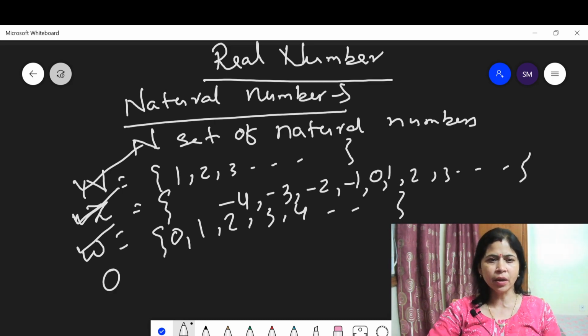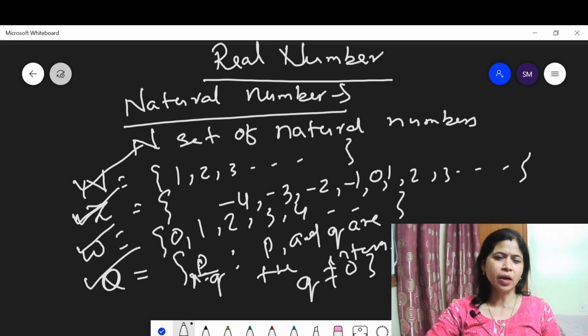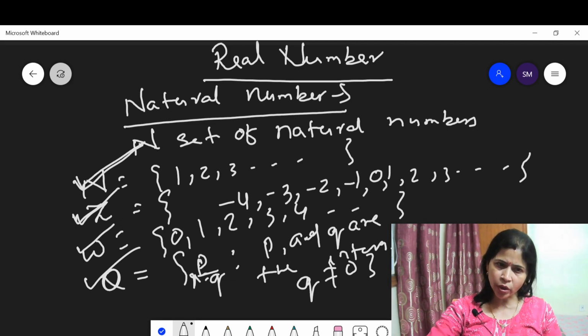Now let us discuss what a rational number is. A rational number is of the form x equal to P by Q, where P and Q are integers and Q is not equal to 0. This is the set of rational numbers. Then now let us discuss what a real number is. A natural number is also a real number. An integer is also a real number.